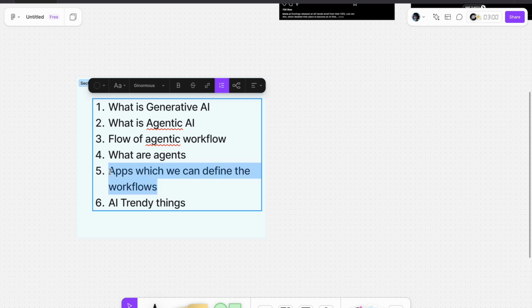I have some no-code based workflows. To design an agent, there is no need to code an LLM. You don't have to learn all the things like AI, ML, LLM, and LangChain and everything. No need for all this, because the advancement is already done. You can use some apps which can build agentic workflows for you. I'll explain this in the next video.